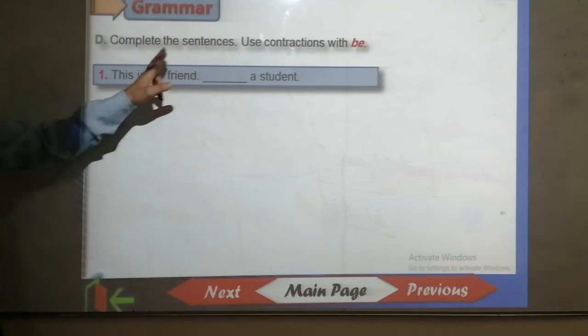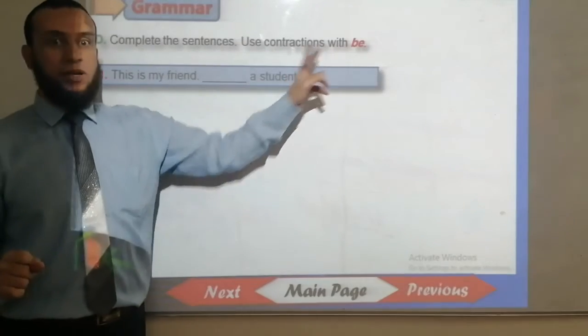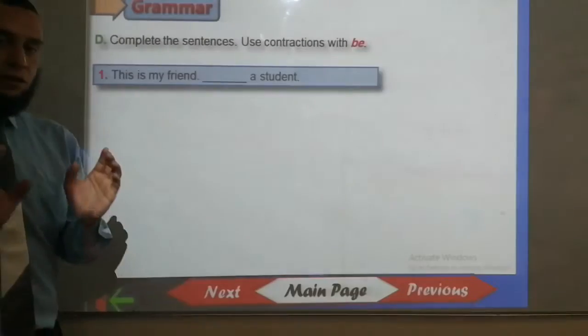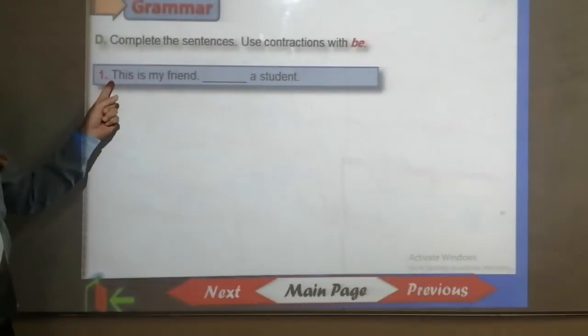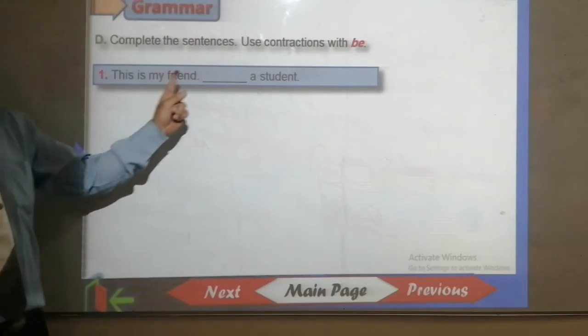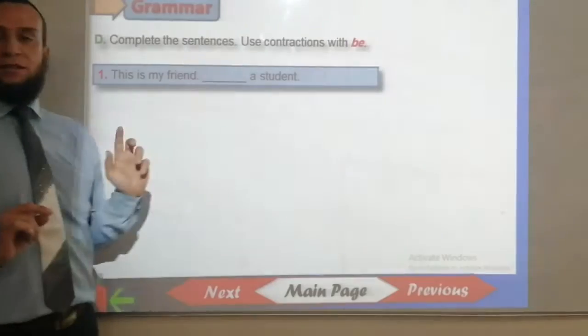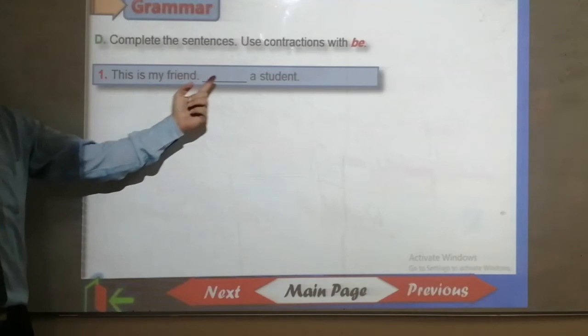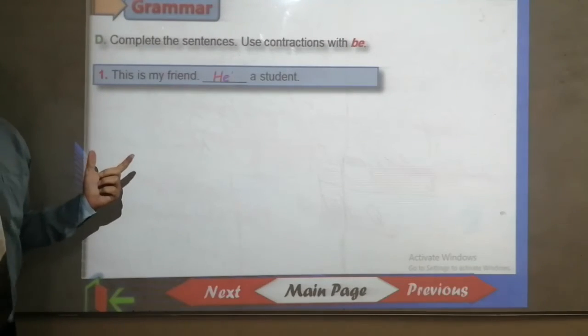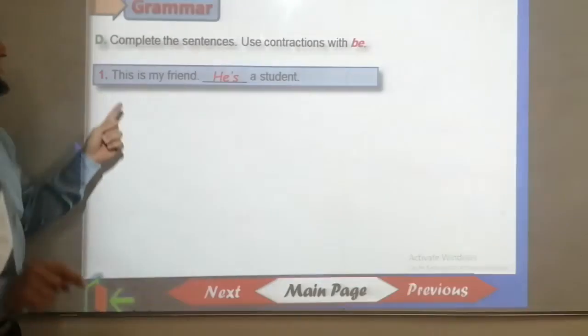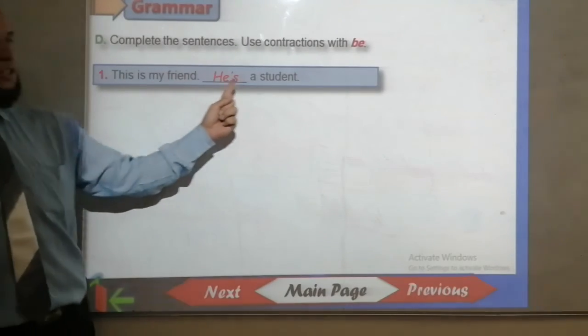Now, complete the sentences. Use contractions with be. What's meant by contractions? The short form. Okay, let's see. This is my friend. ___ a student. The answer is, as a contraction, very good. This is my friend. He's a student.